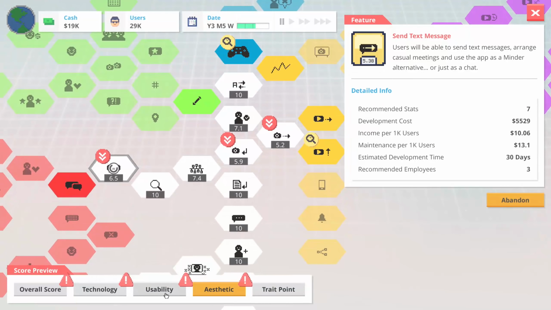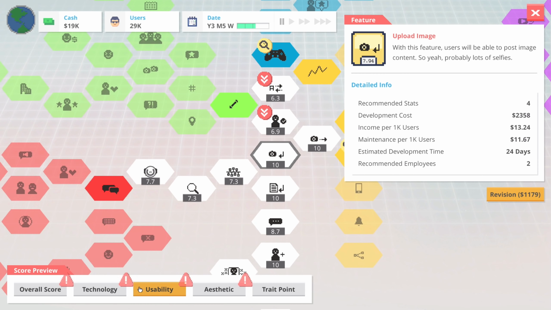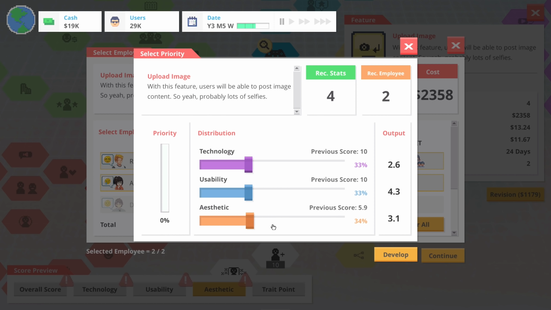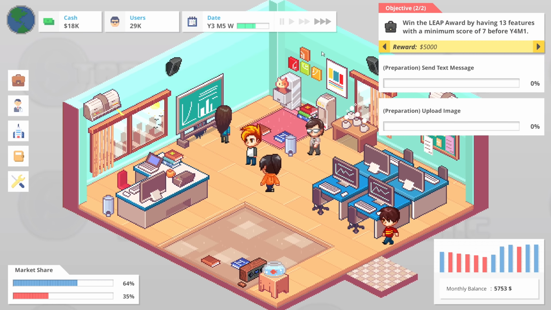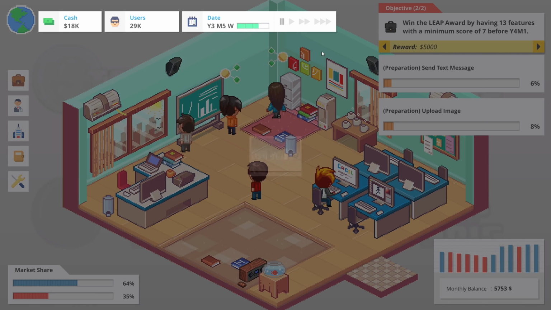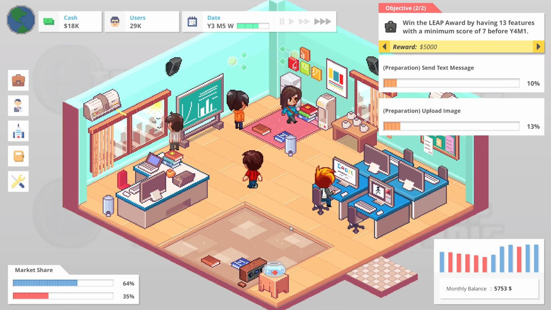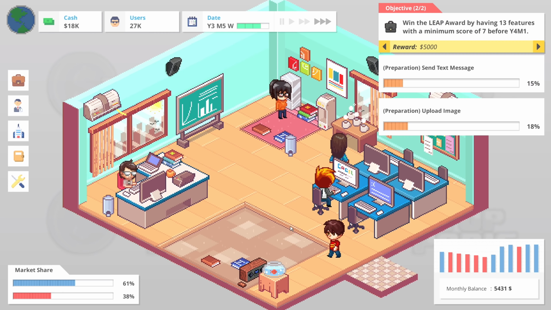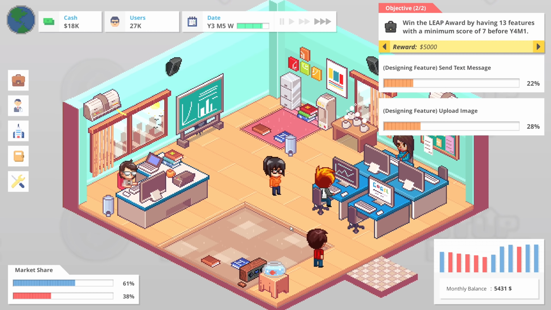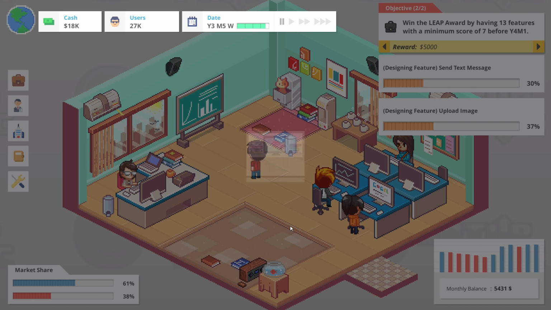Now, that's been worked on. The aesthetics of image uploading are suffering. And it's just the aesthetics. So we'll try revising that as well. Which means usability can probably come down to about 3.6. Aesthetics can go up. Technology can maybe come down a little bit too. We'll try that. So we've got everybody working on things here. And I'm hopeful it's going to do well. We are going to lose some users from that security breach, but I'm hopeful that's going to do well for us. Reworking the text messages, reworking the uploading images.